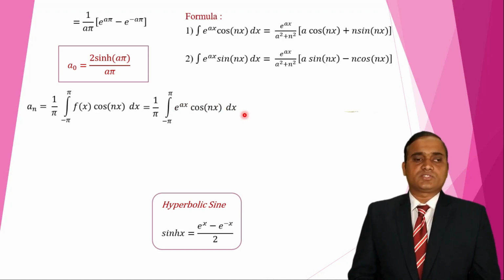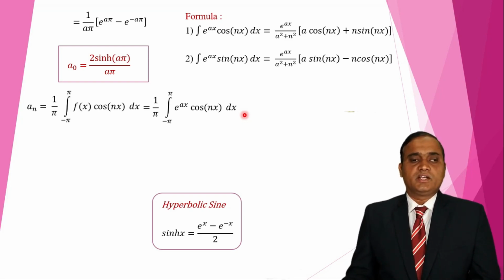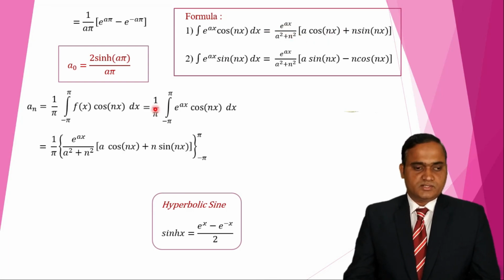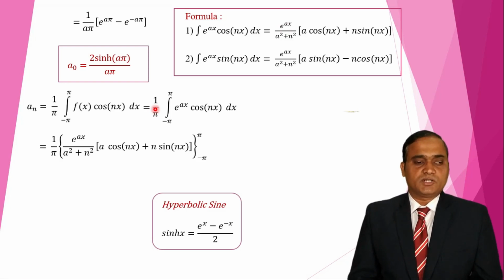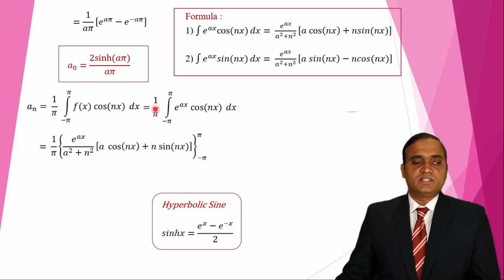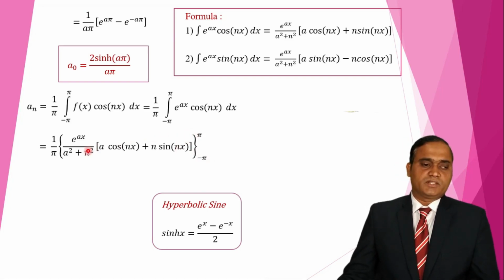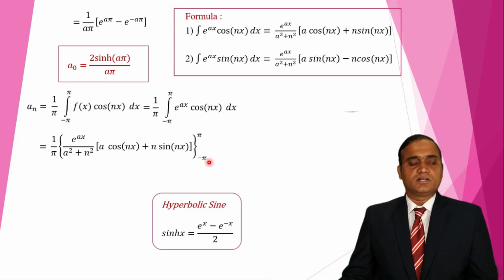Integration of e raised to ax cos n x dx is e raised to ax upon a square plus n square into a cos n x plus n sin n x. I have to use that first formula here. So I substitute that value here: 1 upon pi, e raised to ax upon a square plus n square, a cos n x plus n sin n x, and limits are minus pi to pi. Now we have to substitute upper limit minus lower limit. So I substitute upper limit pi, minus we have to substitute the lower limit minus pi.